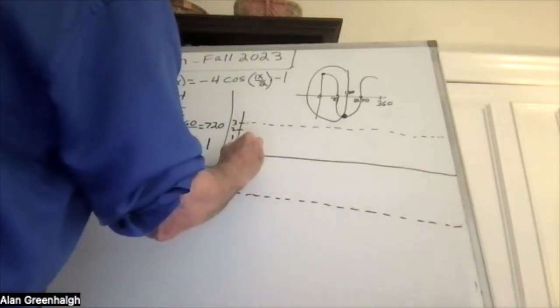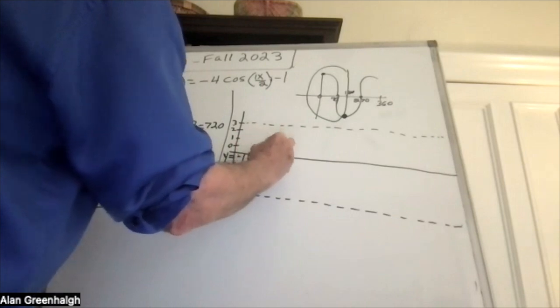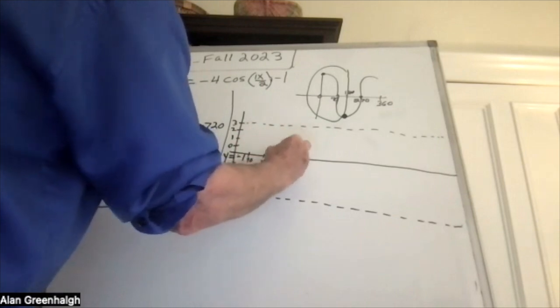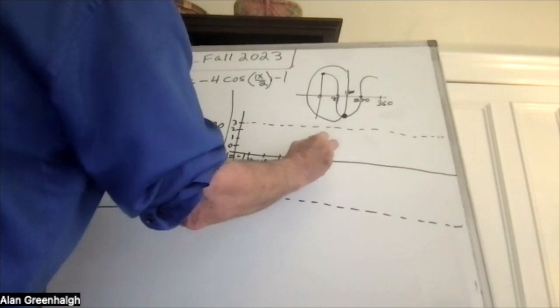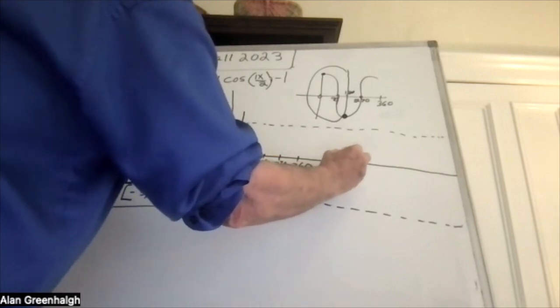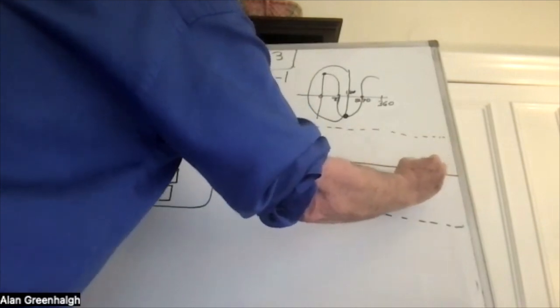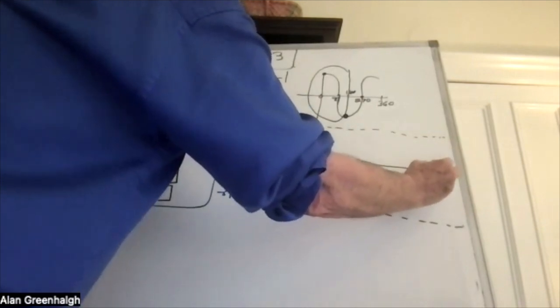And then the graph will look like this: 90, 180, 270, and 360. And then, of course, it'll go out to 720. And then even it'll go out to 1440. That's 2 periods.